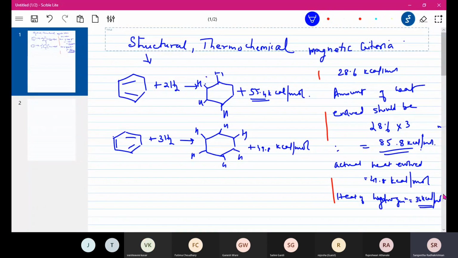It is stabilized by 36 kilocalories per mole, and that is actually the resonance energy of benzene. So that is how we justify the thermochemical or thermodynamic stability of the benzene molecule by explaining in terms of heat of hydrogenation.